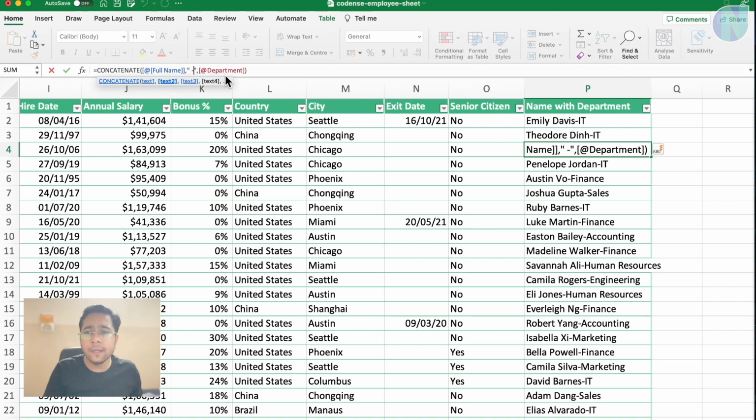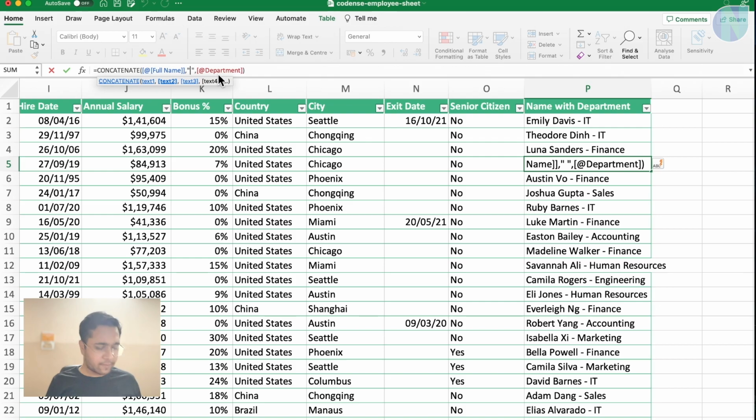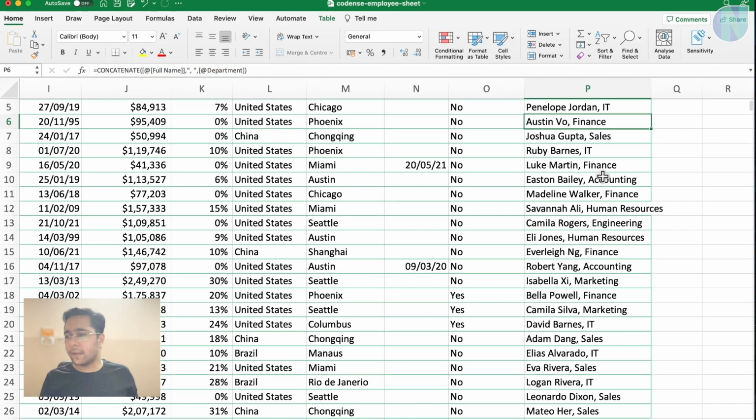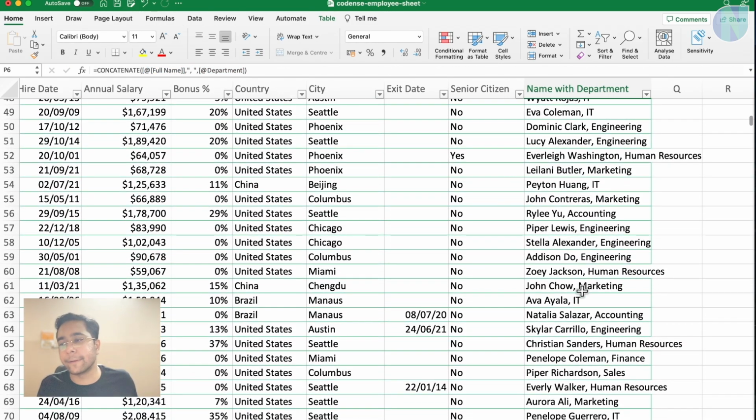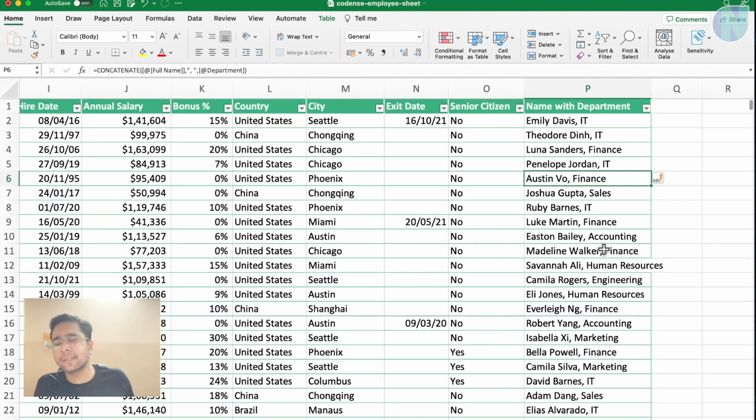If I need space, hyphen, space, so there will be some space coming up. You can also add a comma space here. I will change it so that it looks more beautiful and more readable. You can see name and employee department is coming up. This is using the concatenate function.